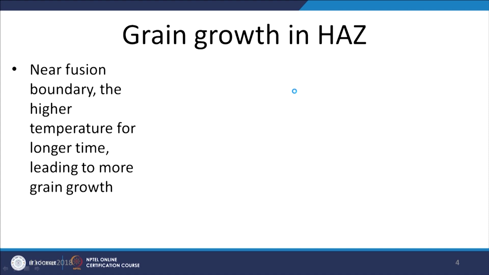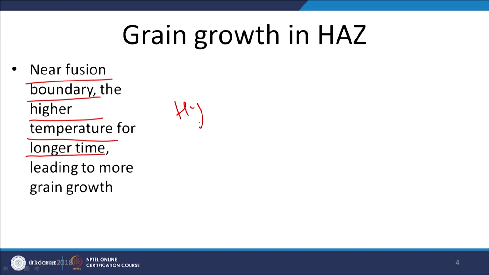Now, coming to the grain growth in the heat affected zone, we have seen that near the fusion boundary, the temperature exposure is higher, and that is also for a longer period.